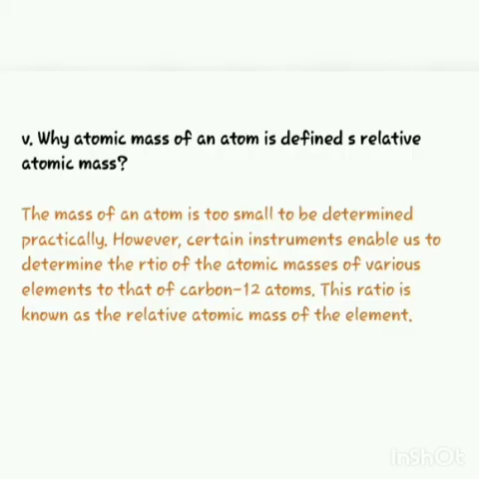Dear students, as we know, the mass of an atom is too small to be determined practically. However, certain instruments enable us to determine the ratio of atomic masses of various elements to that of carbon-12 atoms. This ratio is known as the relative atomic mass of an element. That's why we call the atomic mass of an atom relative atomic mass.